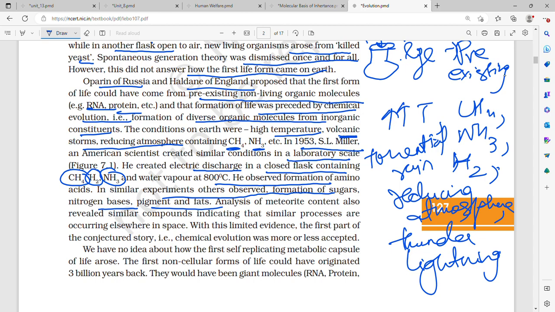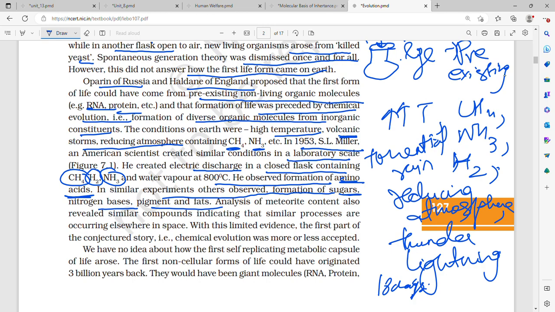He let this experiment run continuously for 18 days, and after that he found the formation of amino acids. Later, similar experiments were left to run for longer, and formation of sugar, nitrogenous base, pigment, and fats took place.